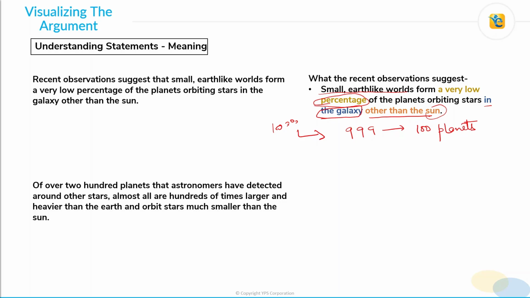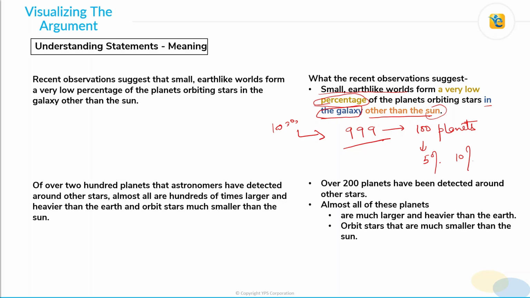These numbers are just so that it is easy to understand. They may not actually match the real numbers, but yes, 100 planets orbit around these 999 stars in our galaxy. So a very low percentage of these planets, let's say 5% or 10%, are small Earth-like worlds, right? All right, so let's move further.